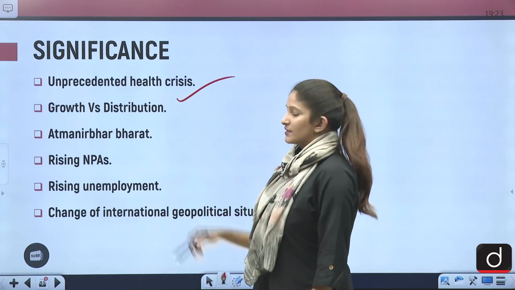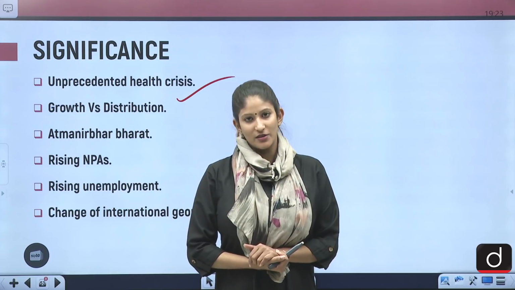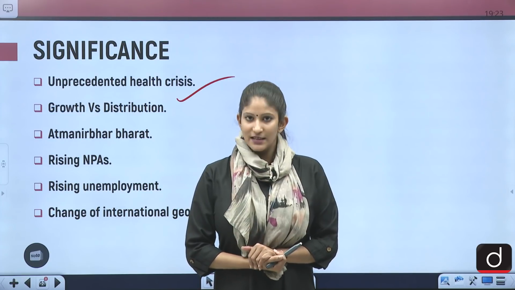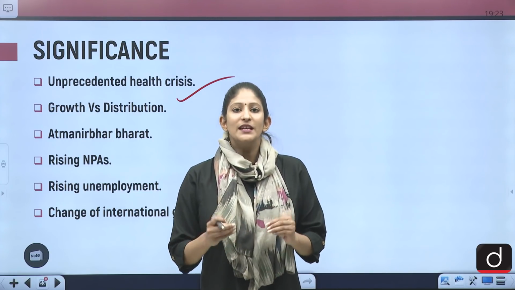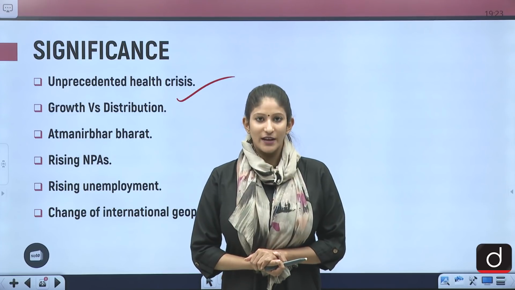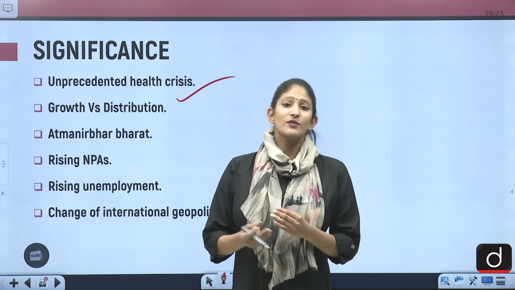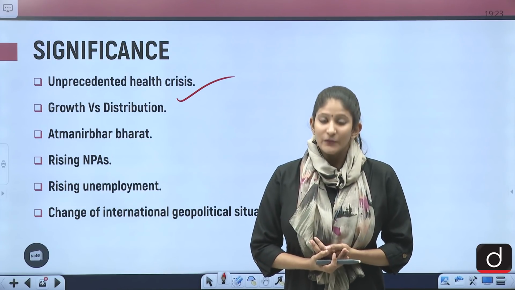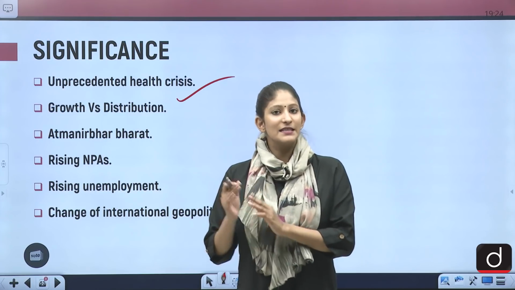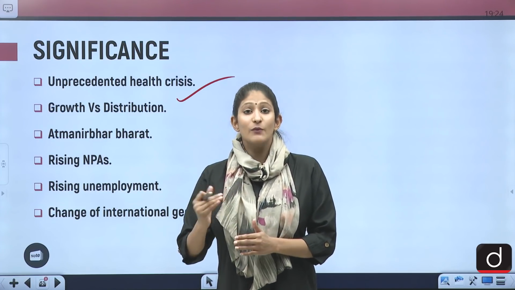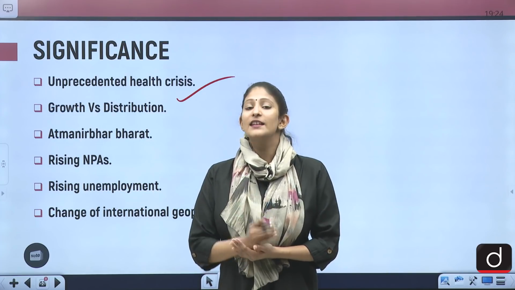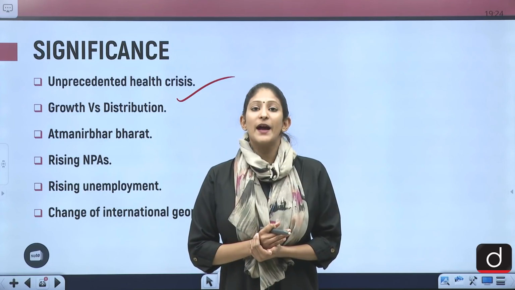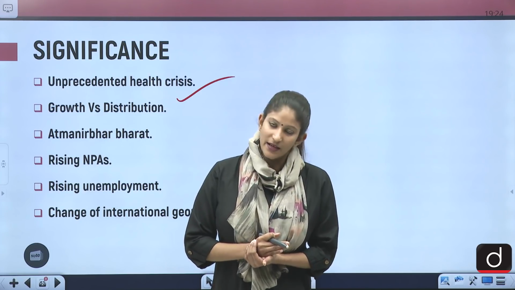So, significance. What is the significance of this particular budget? First is the unprecedented health crisis. The COVID-19 pandemic was not taken into account during the budget of 2020. Why? Because it was not known that such an unprecedented health crisis was in the making. So this budget has actually seen what has happened, and it has taken so many contingencies into account. It is trying to mitigate the ill impacts of the COVID-19 pandemic.